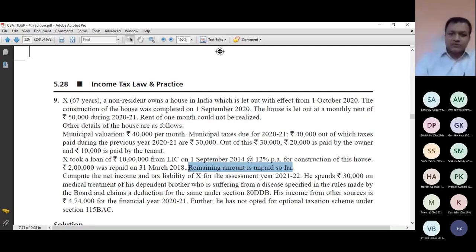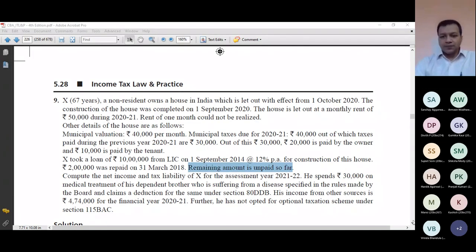Please raise your hand if you have understood the discussion till this point. You must give time to read the question. Attempting solution is very easy. If question is clear in your mind, if the structure is clear in your mind, that what technical points are there in the case, how you will proceed, then attempting solution is not a tough task.